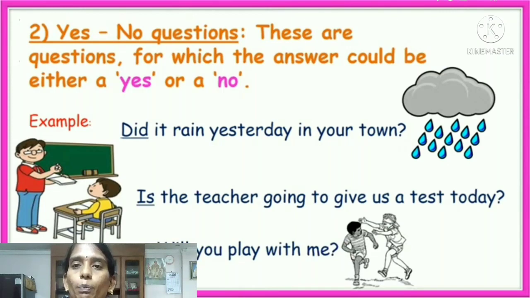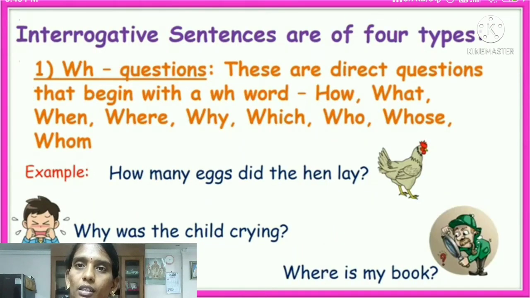In the previous topic, WH questions, we must say an answer for these questions. I will once again repeat. How many eggs did the hen lay? We must say the hen laid 5 eggs, 6 eggs, or 7 eggs, like that. Next, why was the child crying?